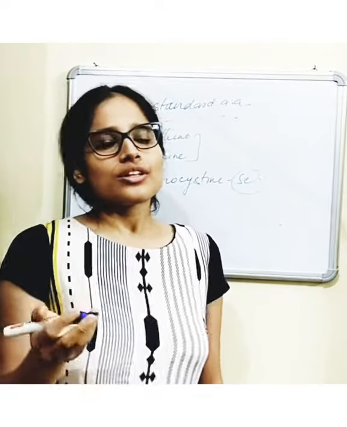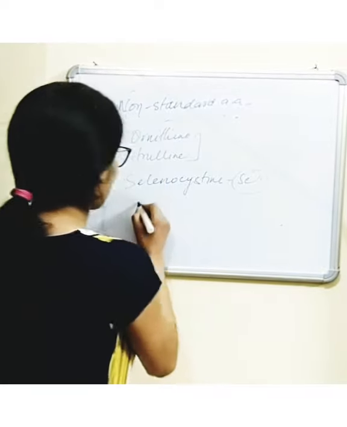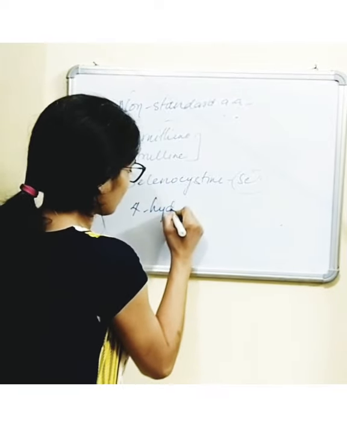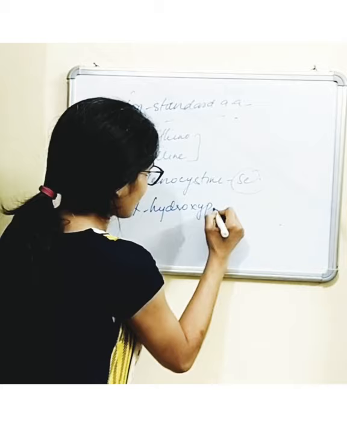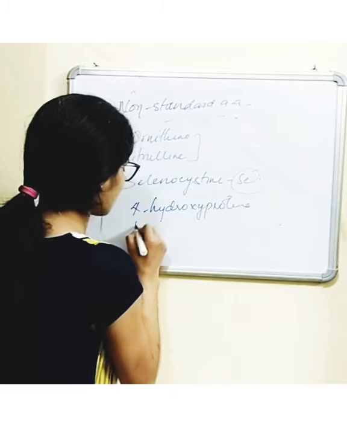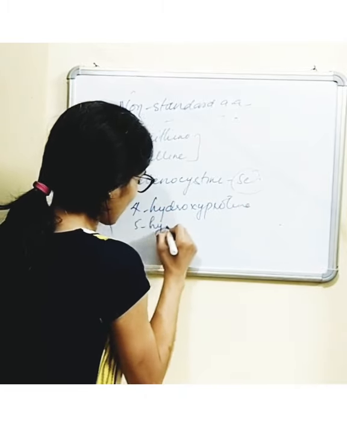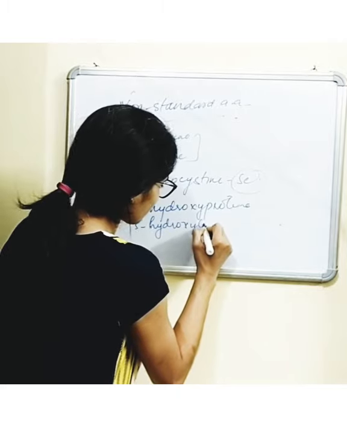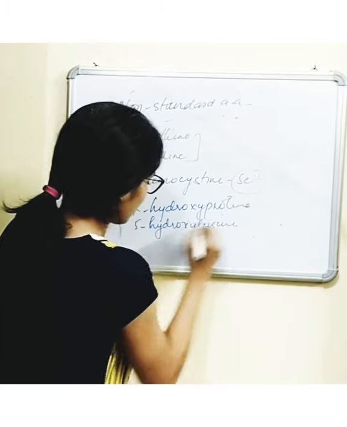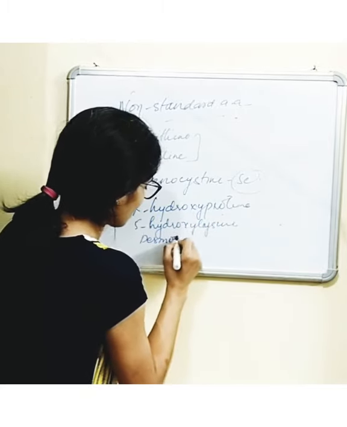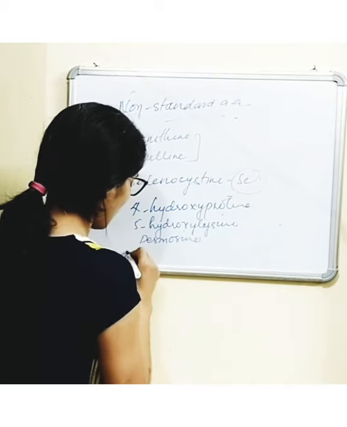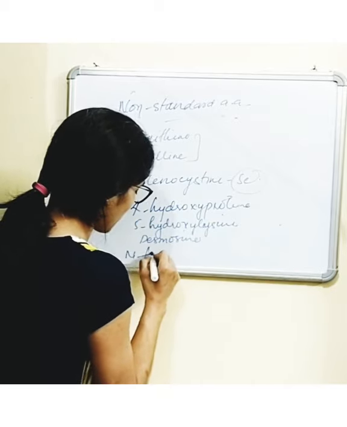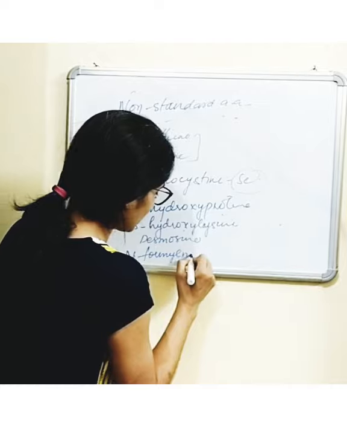Some other examples are 4-hydroxyproline, 5-hydroxylysine, desmosine, N-formylmethionine.